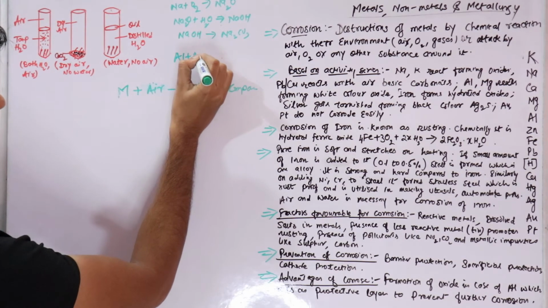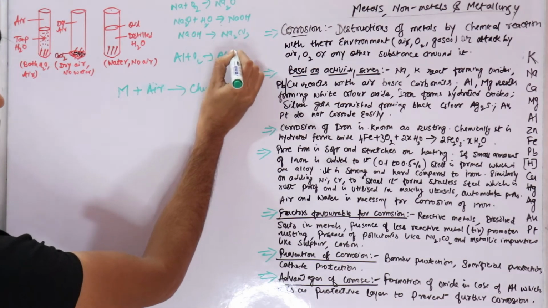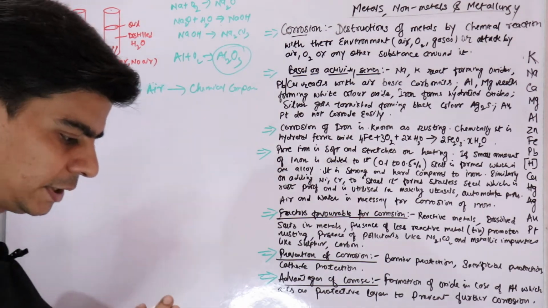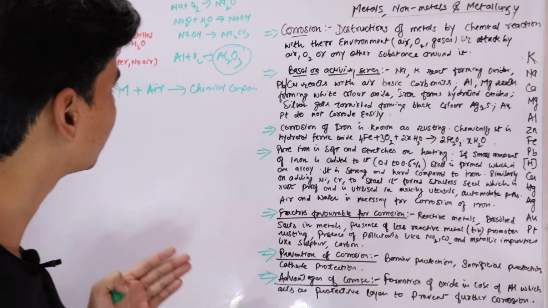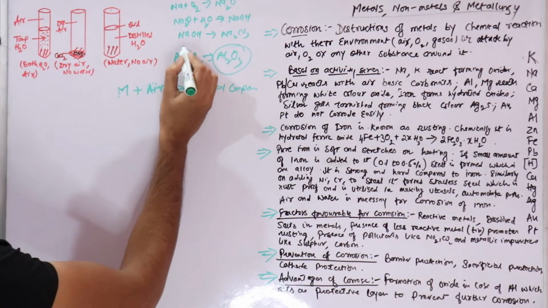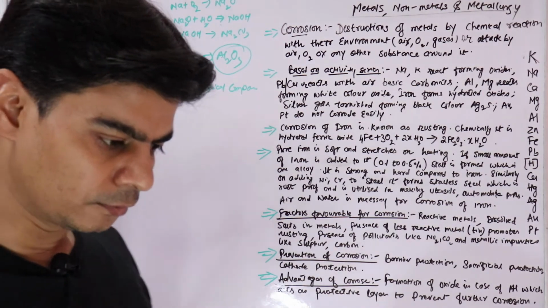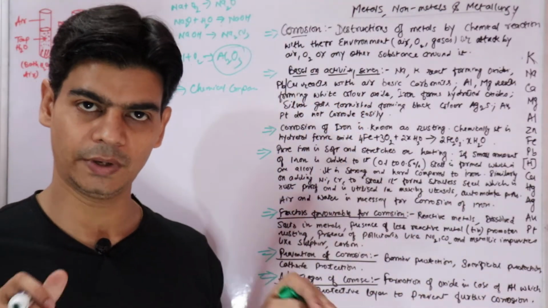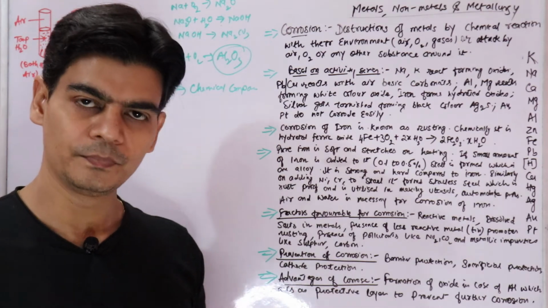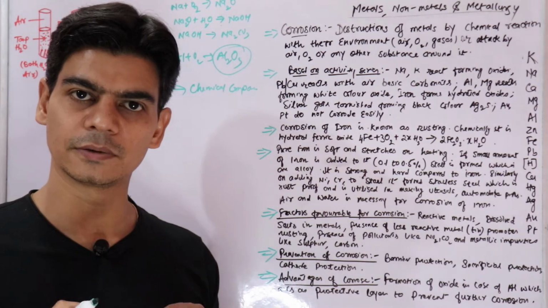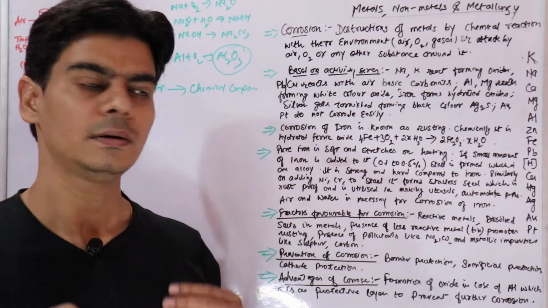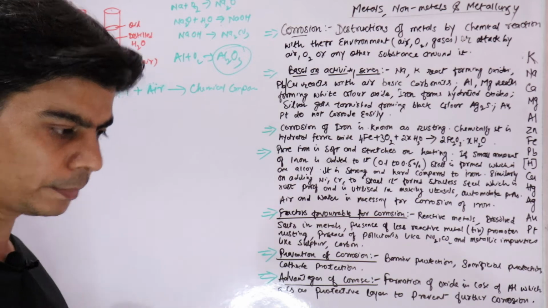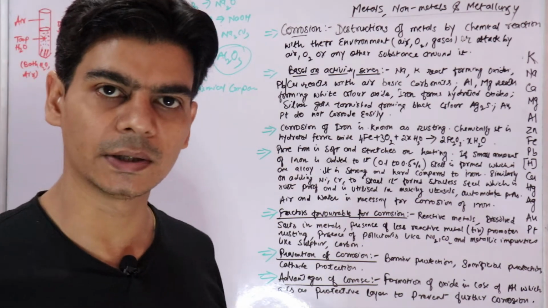Aluminium will react with oxygen forming Al2O3, and this oxide formed on the surface of aluminium metal will stick on the surface and prevent the metal surface from further getting corroded. So the further corrosion of aluminium will stop due to the formation of aluminium oxide.